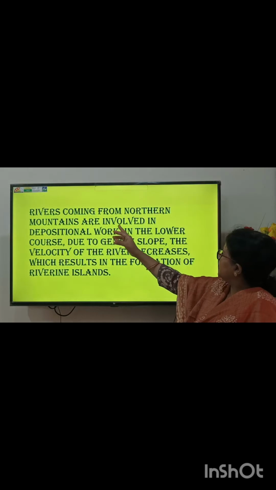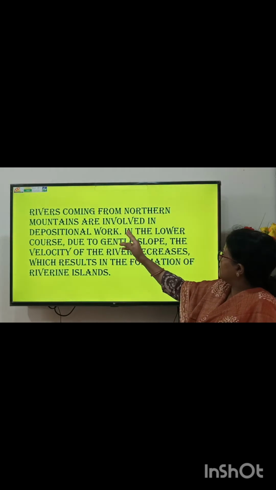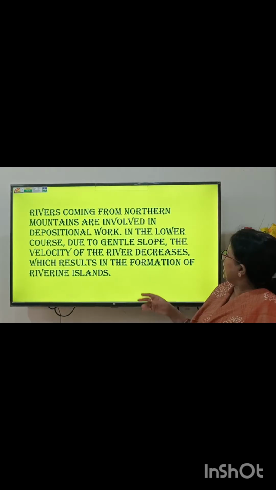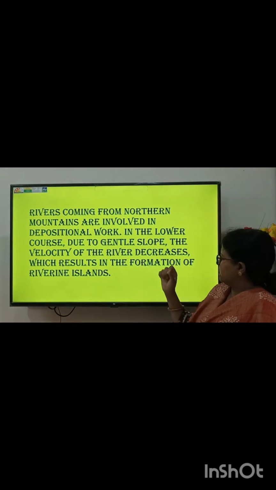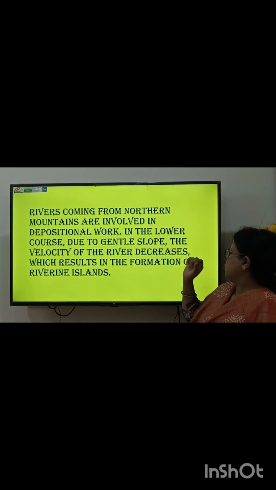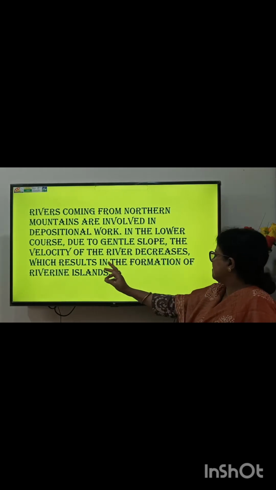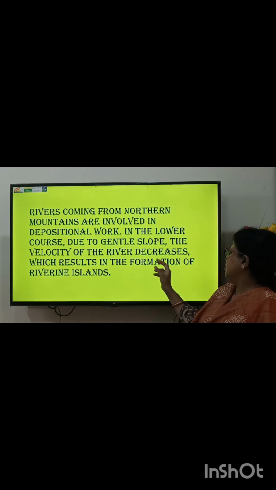Next, rivers coming from northern mountains are involved in depositional work. Okay, in the lower course, due to gentle slope, the velocity of the river decreases, which results in the formation of riverine islands. I will discuss later what a riverine island is, but you know that